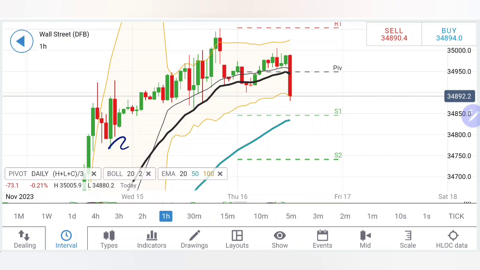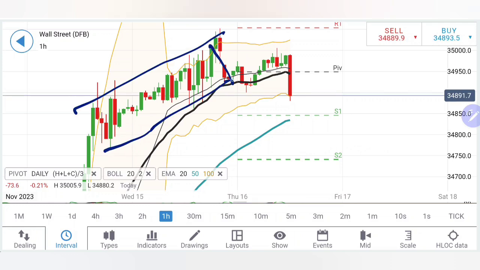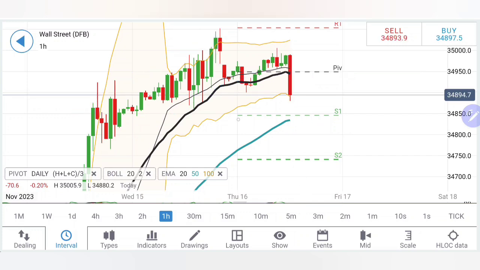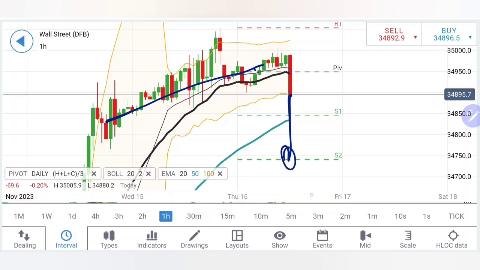See, US30 on the hourly charts, after staying bullish, it has seen a drop, then the retracement, and now this is the first major candle, first major bearish candle. I will look forward for it to move towards 34,850 levels and 34,750 levels as well. Yes, it can erase all the gains towards these levels.